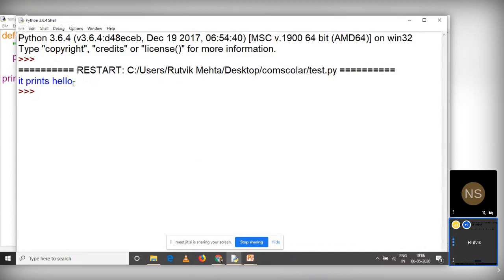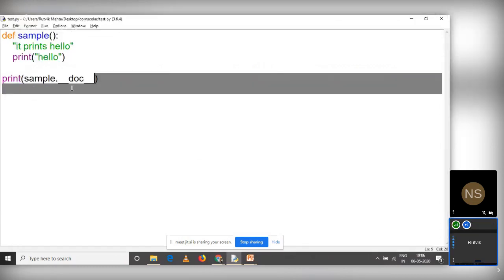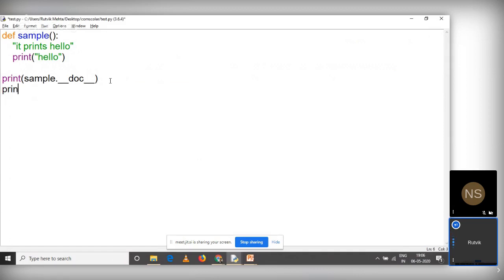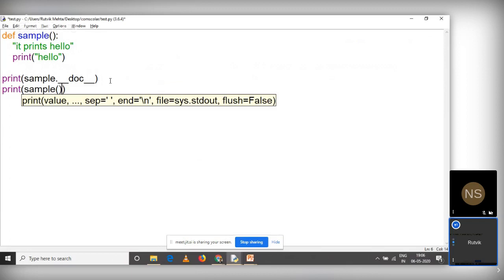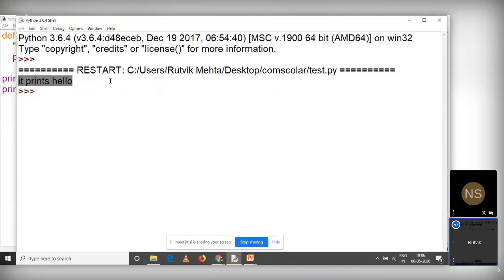What is that docstring? It says it prints hello. So why is hello not getting printed? Because we have just asked for the docstring. We have not called the function. So how can we do that? It's very simple. Print sample, opening bracket, closing bracket. Now it will be printing both the docstring as well as hello.